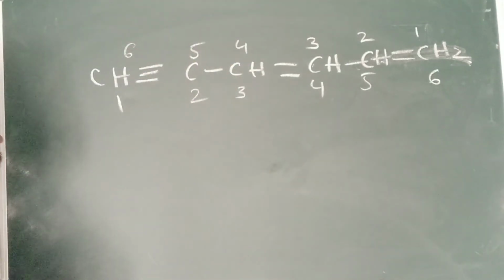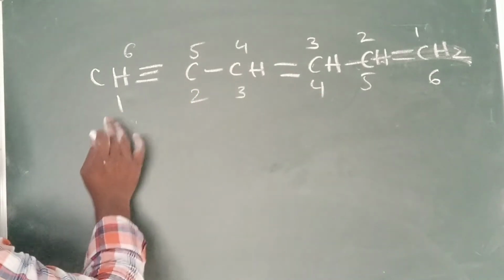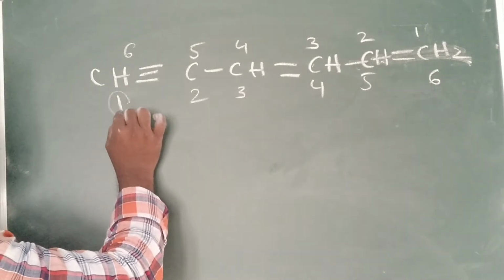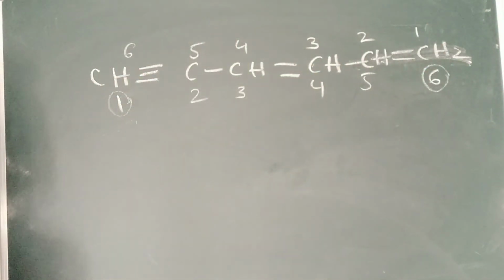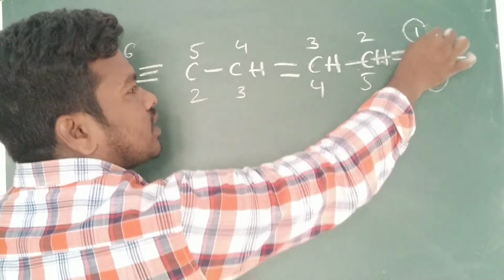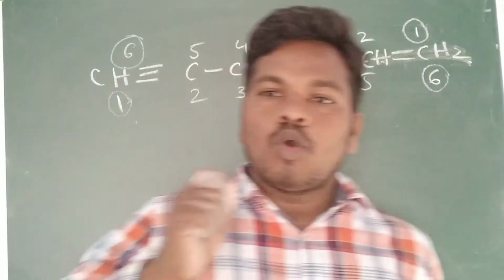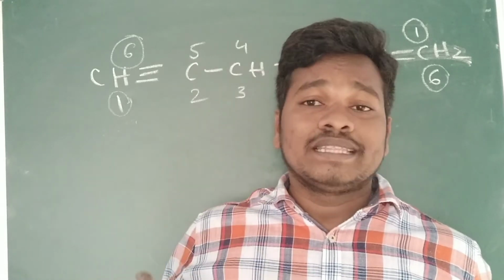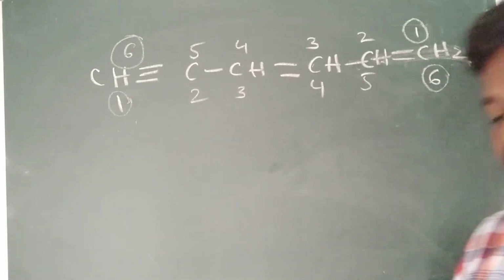So here you can see that I am giving numbers from left to right. Whenever I go from left to right, the triple bond is presented at the first position and the double bond at the sixth position. If I come from right to left, the double bond is at the first position and the triple bond at the sixth position. That means whether you go from left to right or right to left, the double bond and triple bond are presented at equal distances, 1 and 6.